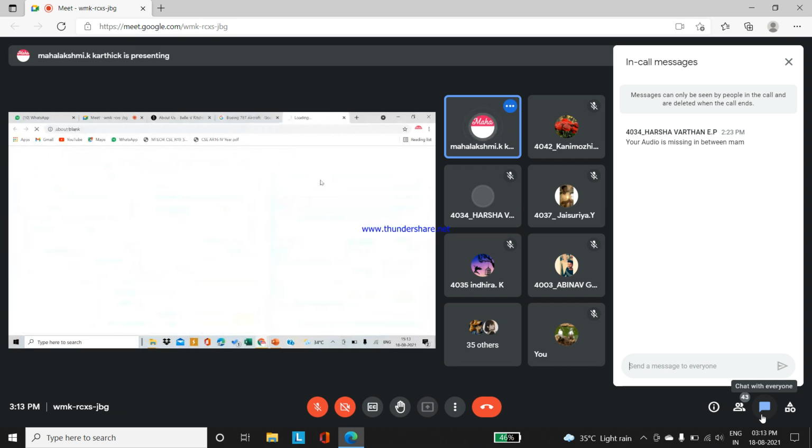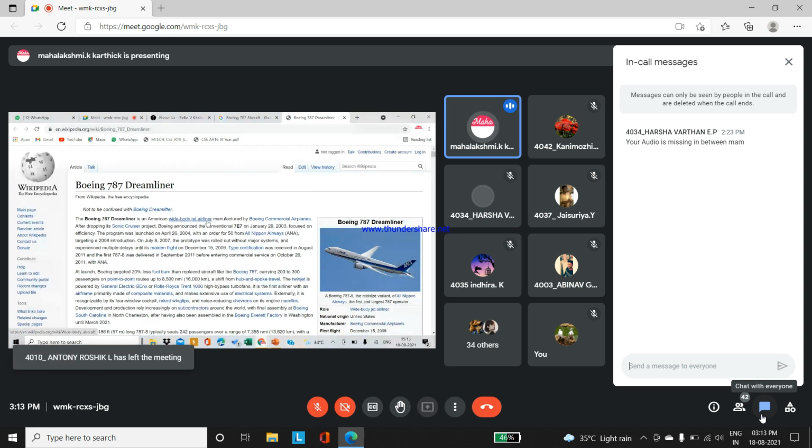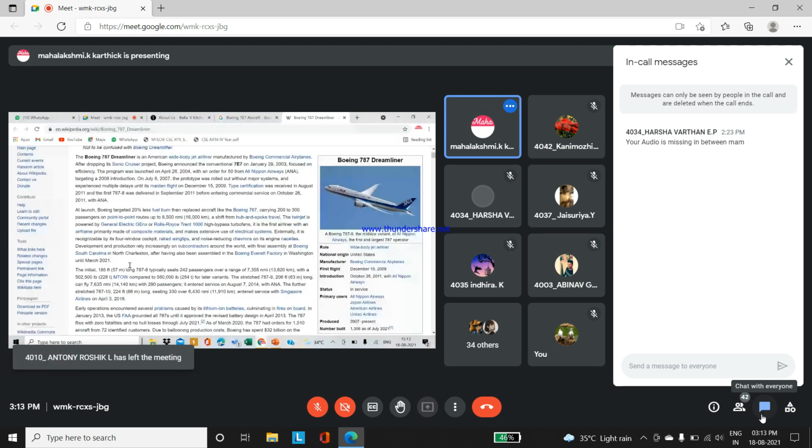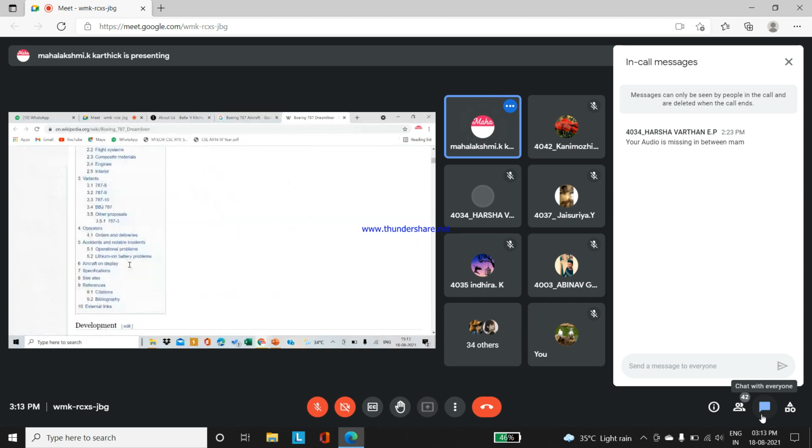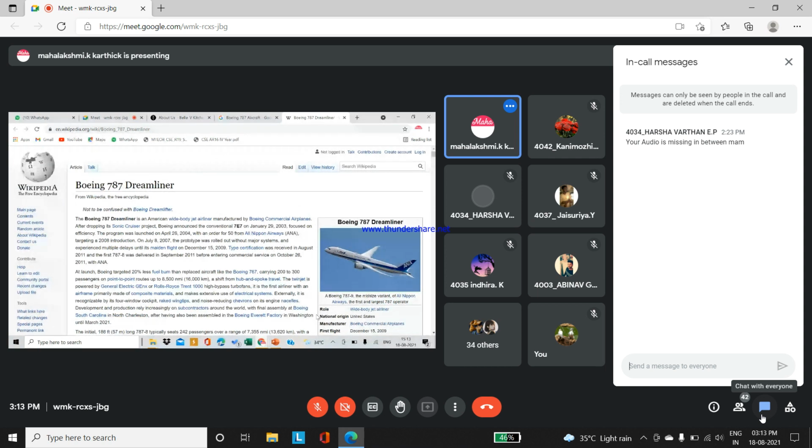Yes, Wikipedia. There's also a commercial product. See, the main point here, when compared to the other aircraft, you can see this Boeing 787 Dreamliner has innovations like this. The wings have been curved, fine.